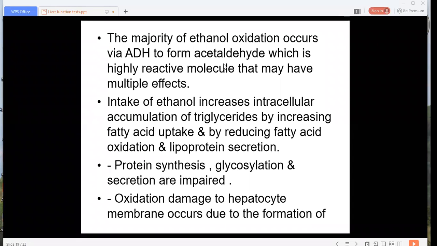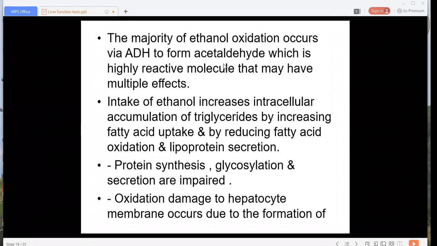Secondly, protein synthesis, glycosylation and secretions are impaired. Then the third effect is oxidative damage to the hepatocyte membrane.